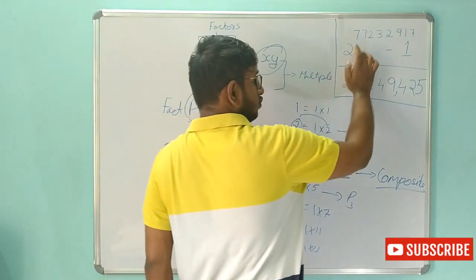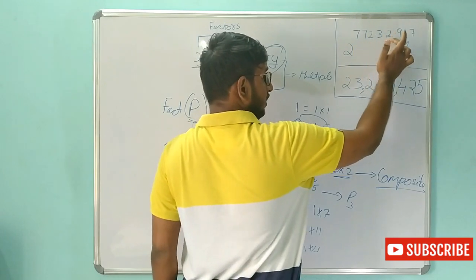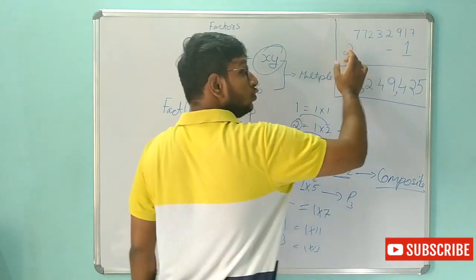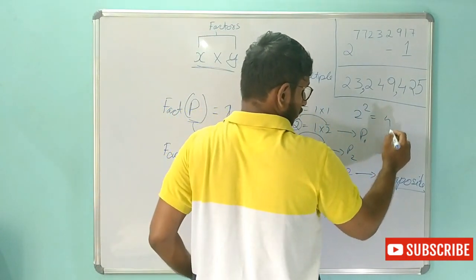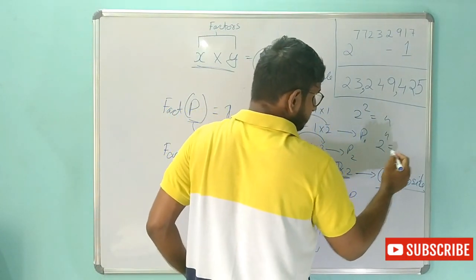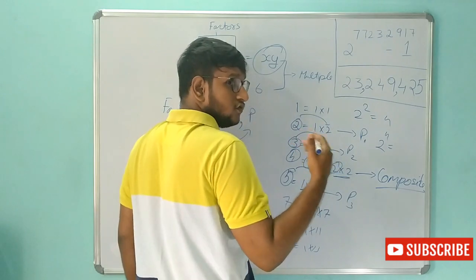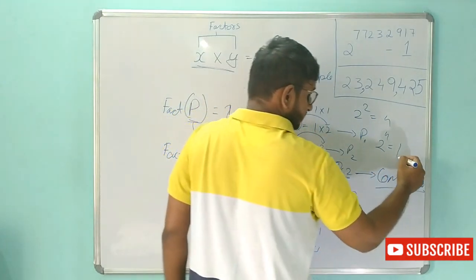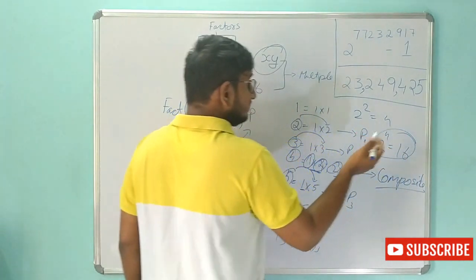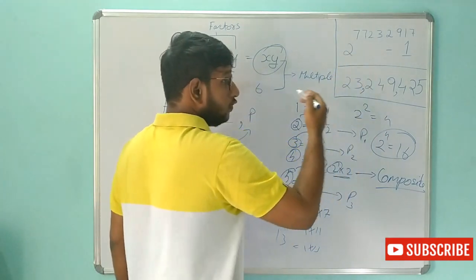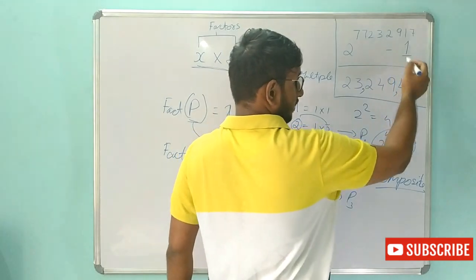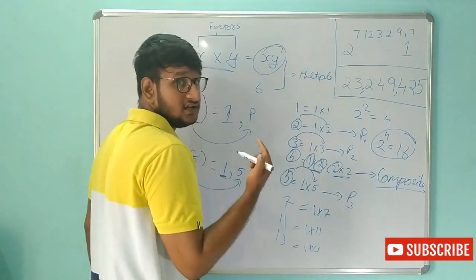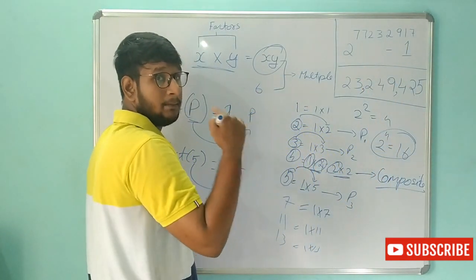This is nothing but 2 to the power 77232917. Say 2 to the power 2, which means 4. 2 to the power 4 means 2 to the 4, 4 to the 8, 8 to the 16. Like this we have to multiply 2 this many times, and we have to subtract 1. We have to subtract 1 from the whole number.